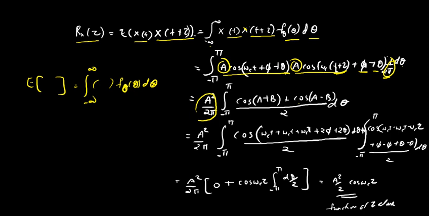So if I take this as cos of a plus b, this much is a, this is b, so a plus b is omega c t plus omega c t plus omega c tau, and here we have phi, here we have phi, so 2 phi, and here we have theta, and here we have theta, so 2 theta d theta.